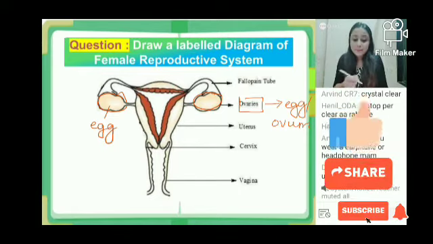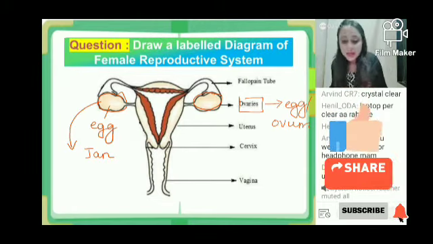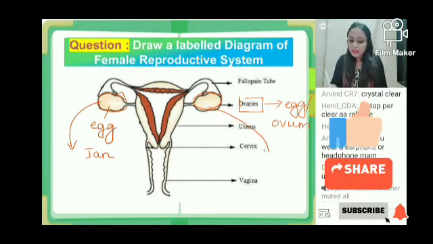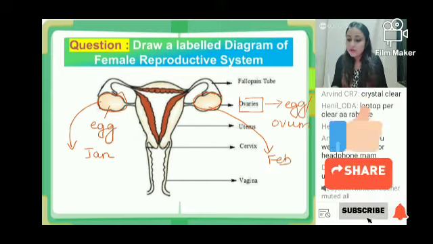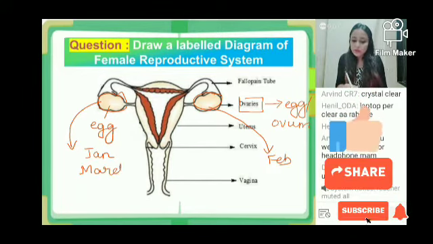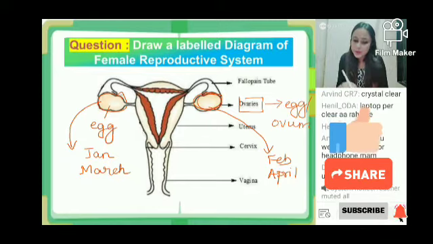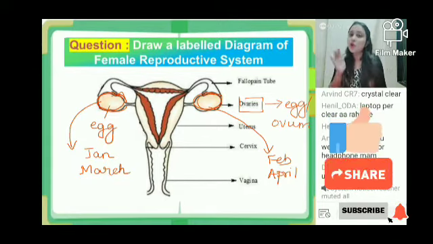For example, if in the month of January this ovary produces an ovum, in the month of February the other ovary will be producing the ovum. In the month of March, the first will be producing it, and April, May, the other. So you get my point that ovaries produce ova alternatively.